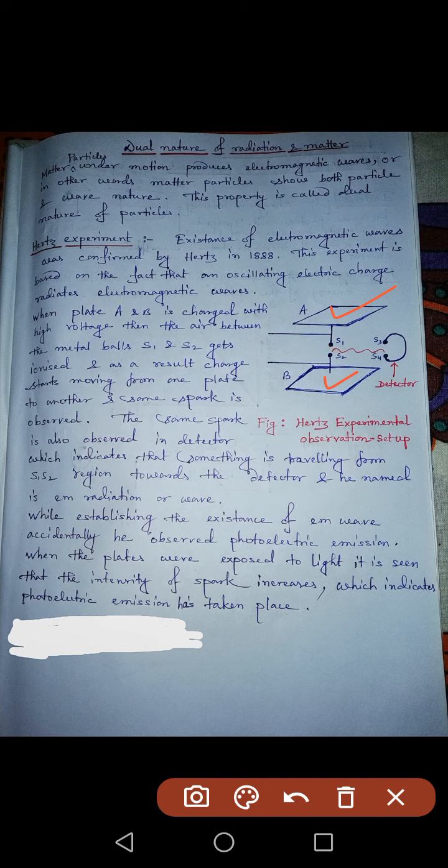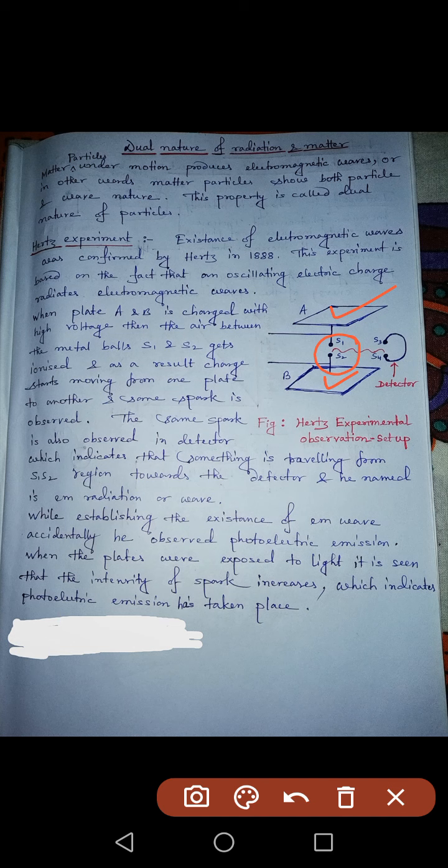As we know, in chapter 2 probably I told you about dielectric breakdown. That means when air medium is present in between these two spheres, this air medium becomes a conductor.